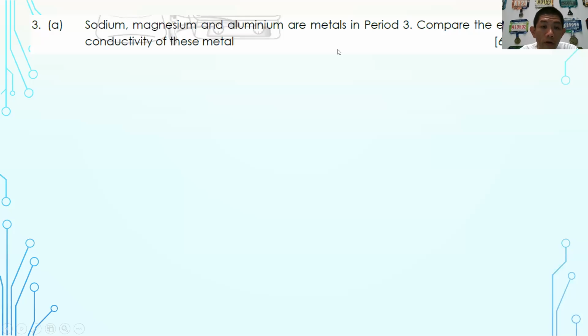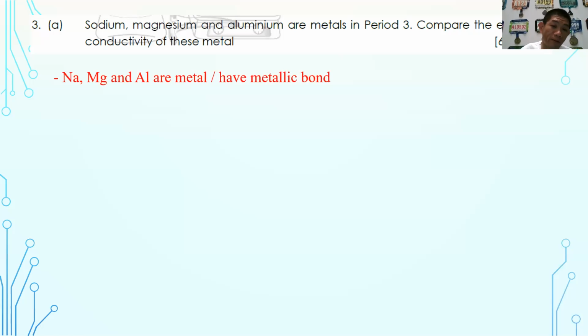Okay, so we continue. To say that sodium, magnesium, aluminium are held by metallic bonds, you have to mention this. Okay, and then how do you usually start this kind of essay question? Because they are all metals, you have to explain from the angle of metallic bond.